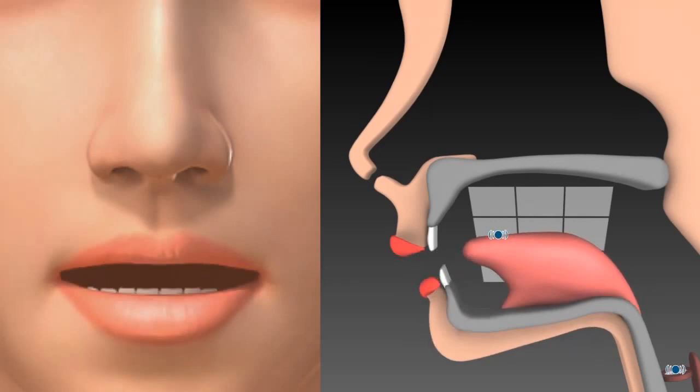When you produce the correct eh, you can feel vibration in two places. These are in the vocal cords and at the tip of your tongue in the front of your mouth.